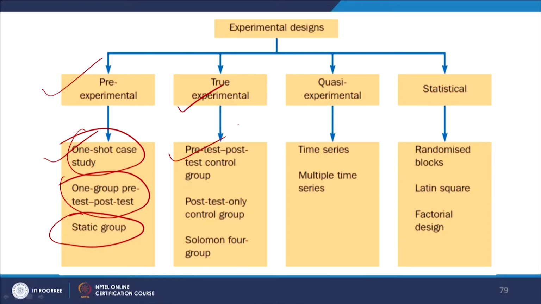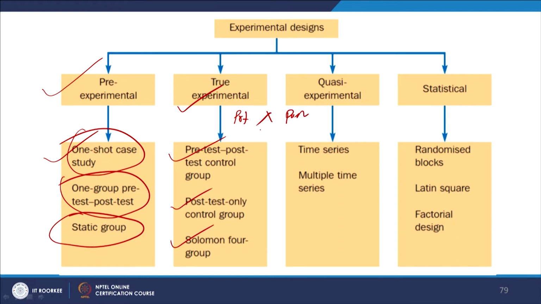So, there we said there are tests like pre-test, post-test, control group. You have a control group and an experimental group. Then the post-test only control group, and the Solomon 4 group design. If you remember the Solomon 4 group design, there are 4 conditions. For example, you have pre-test and post-test with an experiment.